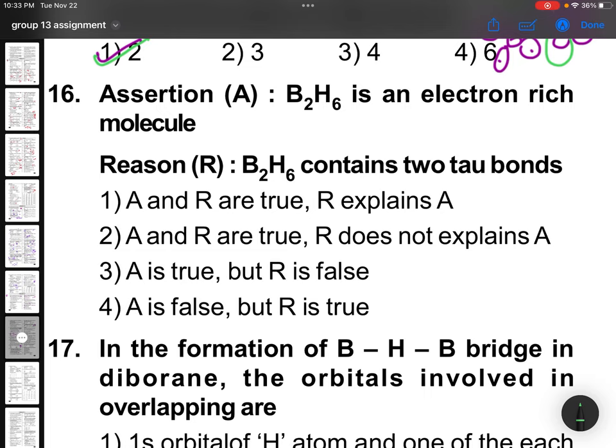Assertion: B2H6 is an electron rich compound. Assertion is wrong. Okay, my assertion is wrong. It must contain reason correct, because there is no such option that both are wrong. A is wrong, R is right.